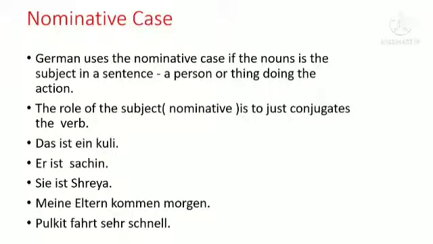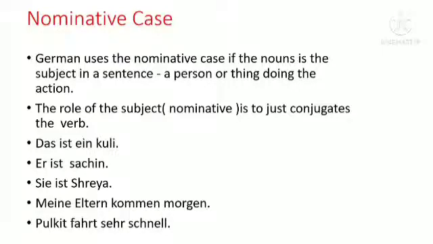Hello friends, in this video we will see nominative case and accusative case. Now in German there are cases, for example nominative case, accusative case, dative case and genitive case. So let's first see the nominative case. German uses nominative case if the noun is the subject in a sentence, a person or thing doing the action.